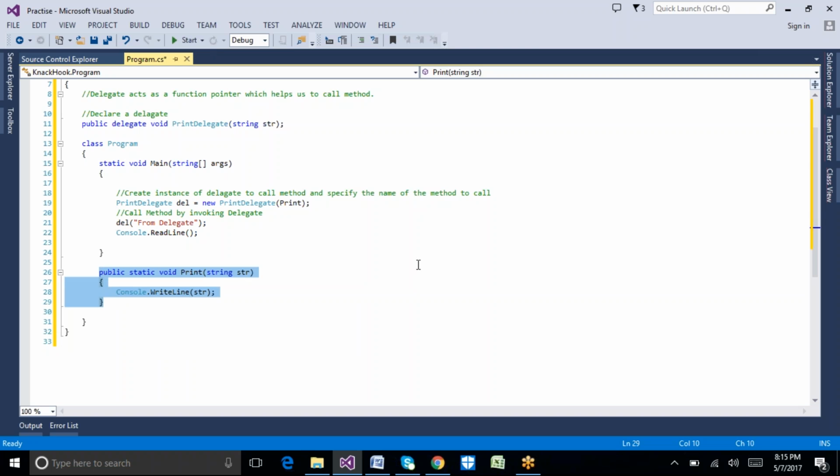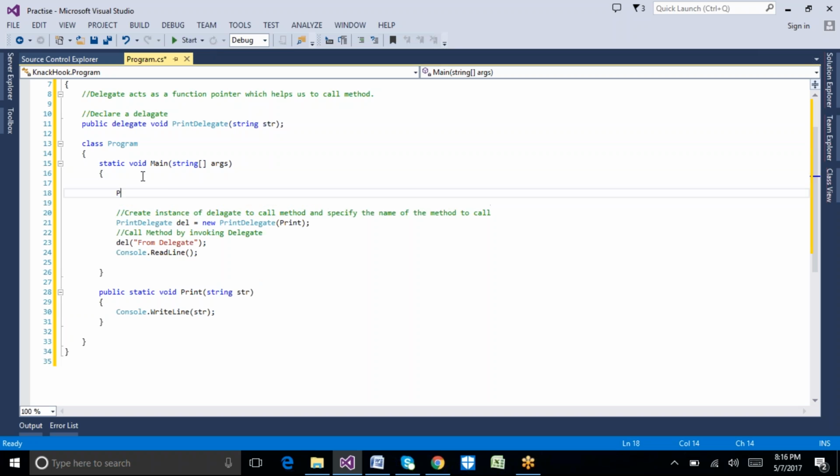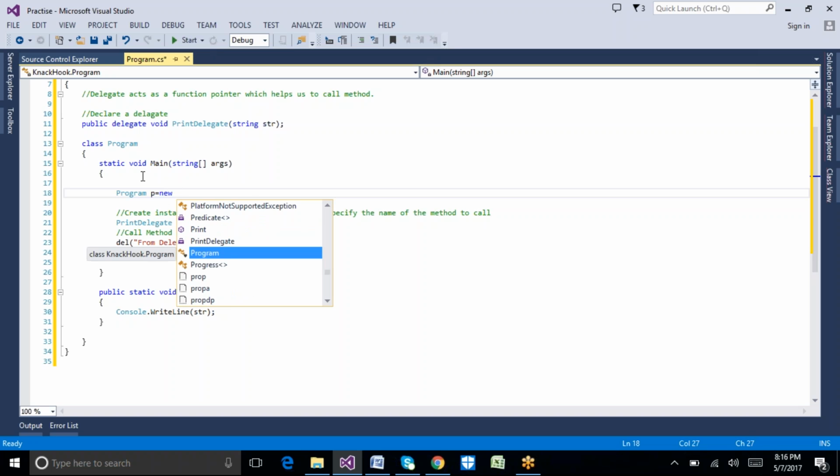So generally, how can we call that method? If it is a Program class, we will create an object for our Program class: Program p = new Program().